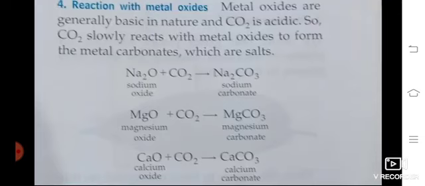Then a reaction with metal oxides. Metal oxides of sodium, magnesium and calcium react with carbon dioxide to form the corresponding carbonates. Na2O, sodium oxide, reacts with carbon dioxide to form Na2CO3, sodium carbonate. Magnesium oxide reacts with carbon dioxide to form MgCO3, magnesium carbonate. CaO, calcium oxide, reacts with carbon dioxide to form calcium carbonate. So these metal oxides can combine with carbon dioxide to form the corresponding carbonates.